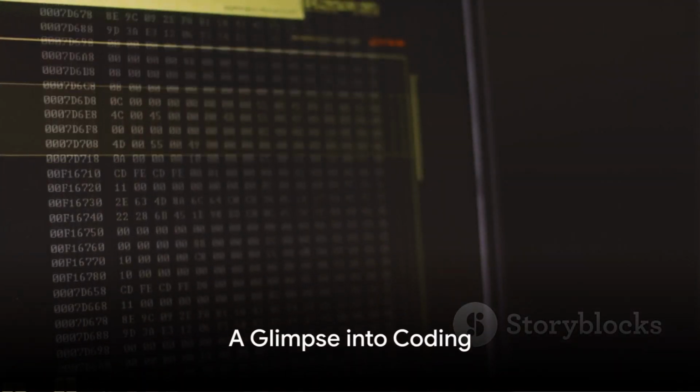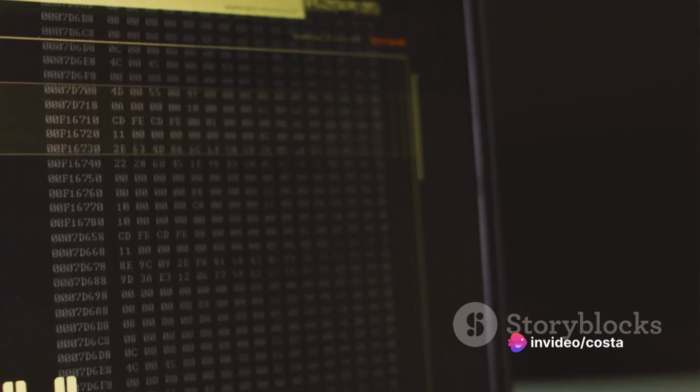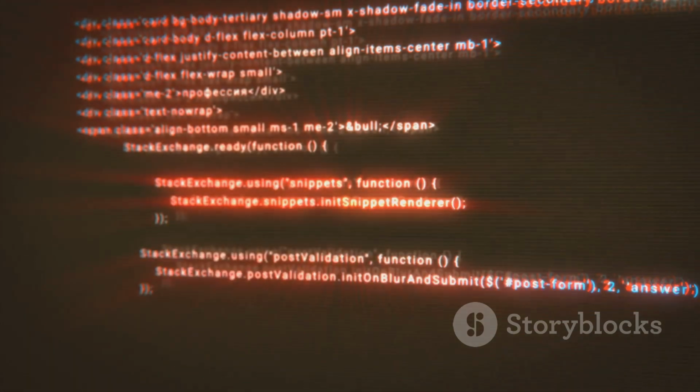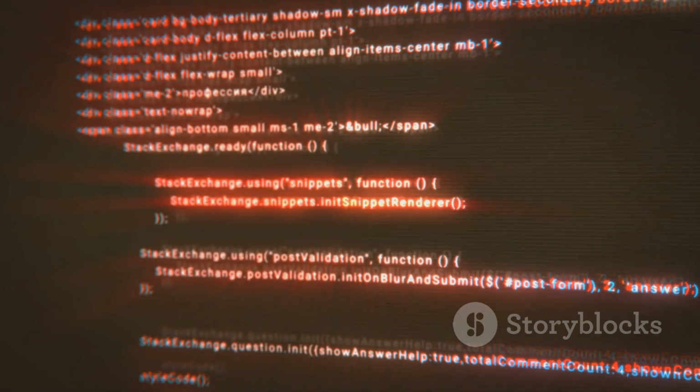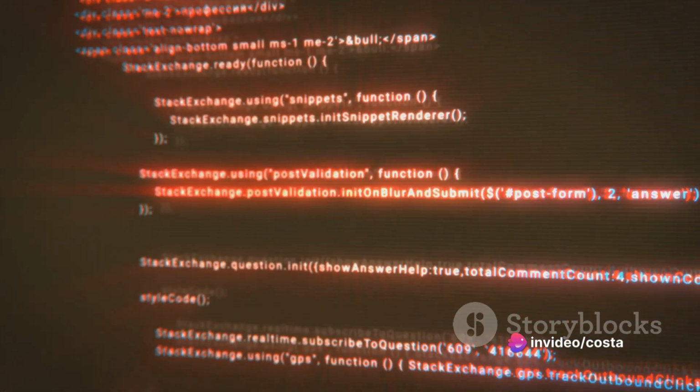Now let's take a brief detour into the world of coding. This stage is where the magic happens. It's where the algorithm, that abstract blueprint of our program, gets translated into a language our computers can understand. This is coding. It's the act of writing instructions in a programming language, which our machine then executes.